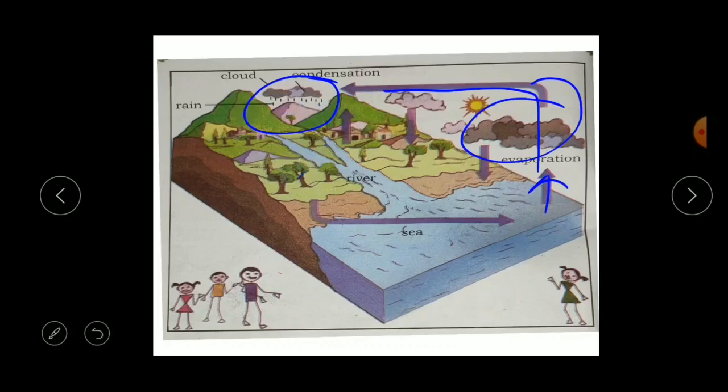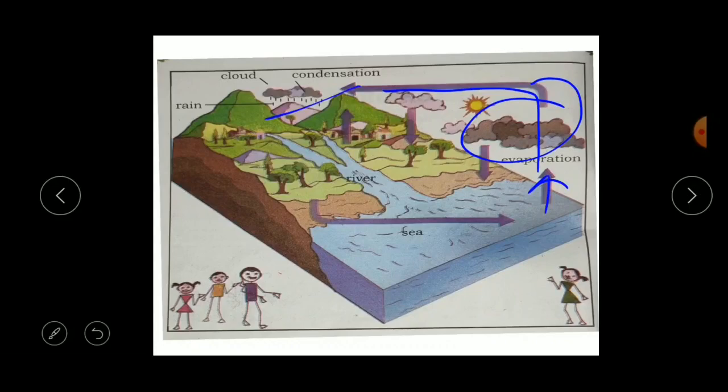Understood, children? So what is the water cycle? The water from the water bodies, soil, plants and animals gets evaporated due to the heat of the sun, and that evaporated form of water enters into the air and starts rising up. It gets condensed by cool air and turns into droplets of water, right? Those droplets of water form the clouds. When the clouds become cool due to the cool air, the small droplets of water all together become large droplets and come down in the form of rain, right? So this is called the water cycle.